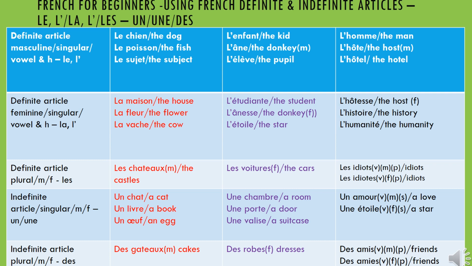Even if it begins with an H, it will still be les. There's no change. You don't remove anything. Even if the words begin with an H or a vowel, there is no difference.